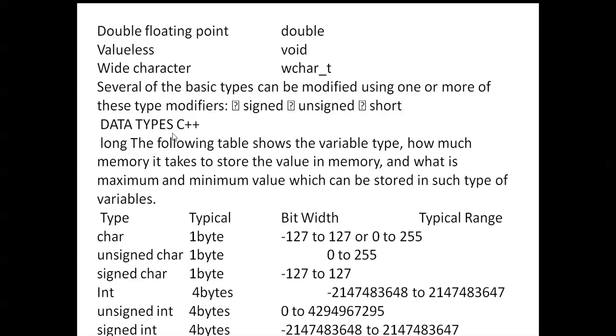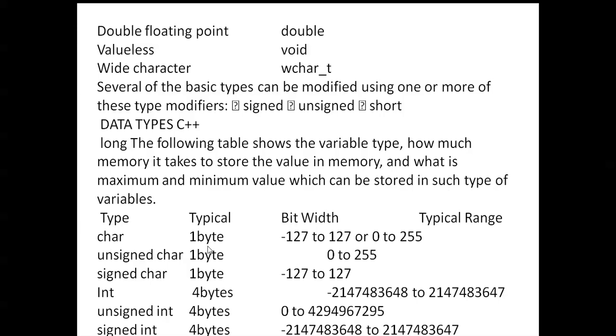The following table shows the variable type, how much memory it takes to store the value in memory, and what the maximum and minimum values are which can be stored in such types of variables. You can see here the type, the typical bit width, and the typical ranges.